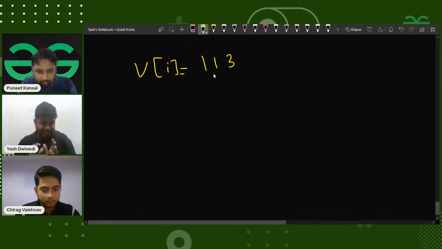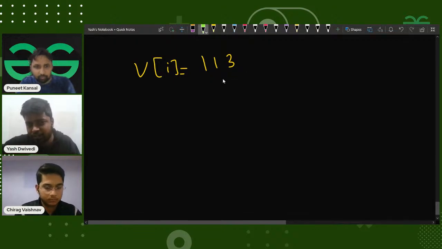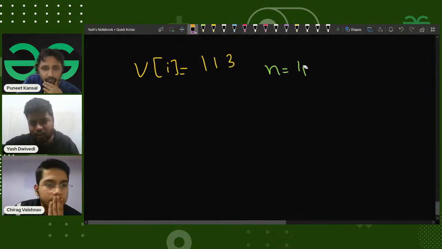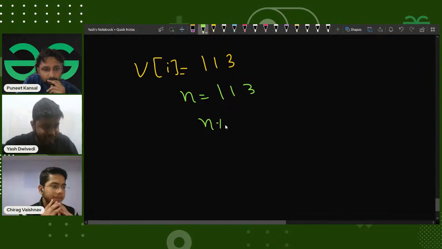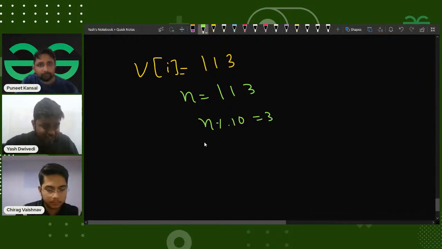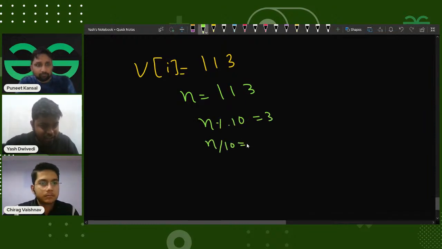So I need to extract all its digits. First of all, if I have this number, I can store it in a number n equal to 113. Then I can extract all the digits. If I do n mod 10 here, I'll get 3. If I divide this number by 10, it would get updated to 11.